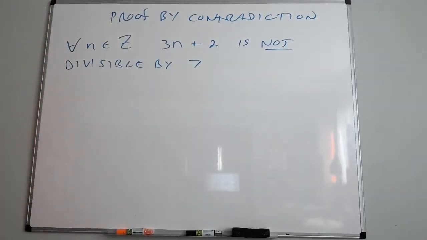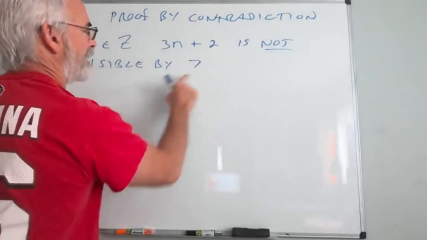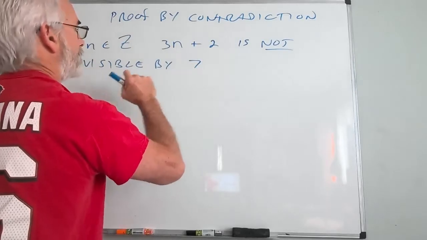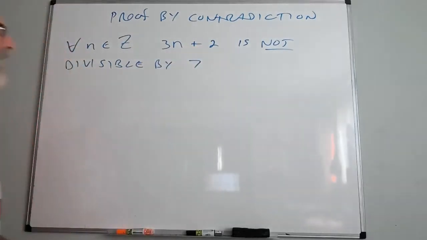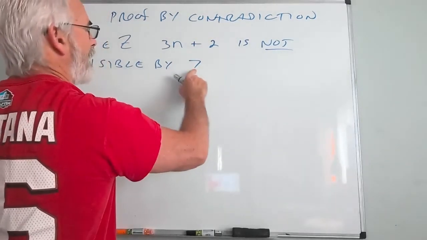Just now, if you started thinking, okay, if n were 0, I'd get 2. That's not divisible by 7. But if n were 1, I get 5. Okay, I'm sure that, oh, but wait a minute. At some point I might get there.